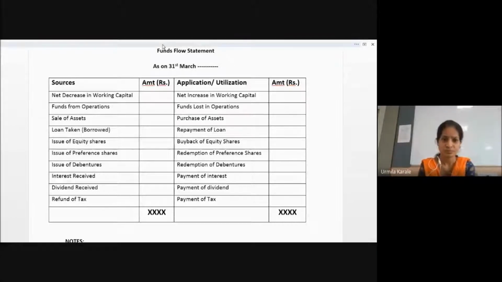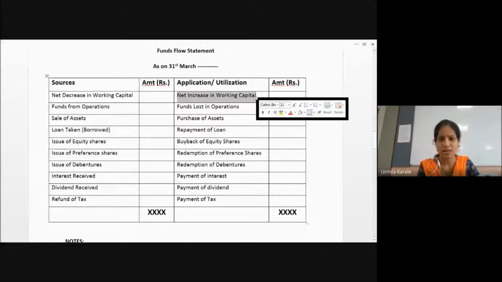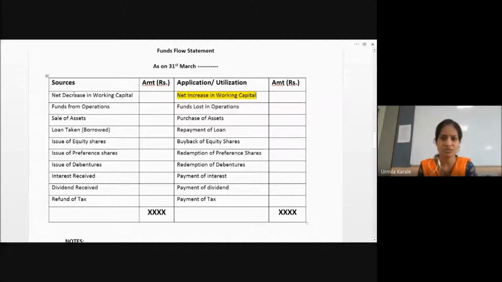Here, these are very similar. That is the reason I have put them together. Either this or this will come, both together will not come. So if there is any decrease in the working capital, what will happen? If the working capital has decreased, just take an example. Last year working capital requirement was 2 lakh. This year that requirement is only 1,50,000. Now compared with last year, your requirement has reduced by 50,000.